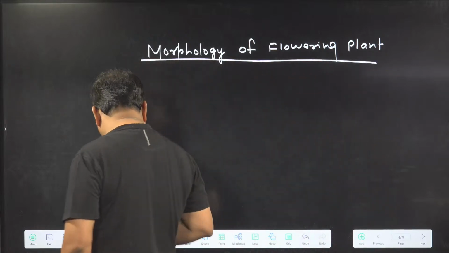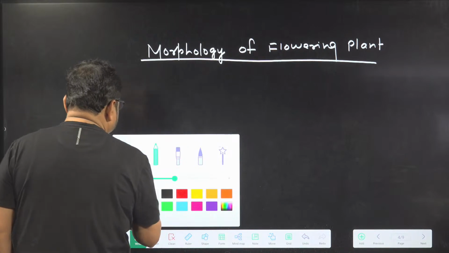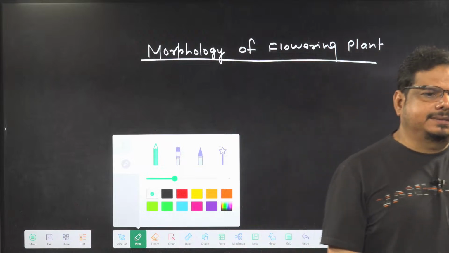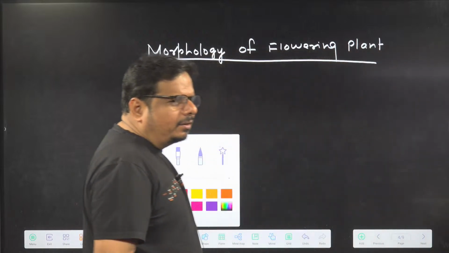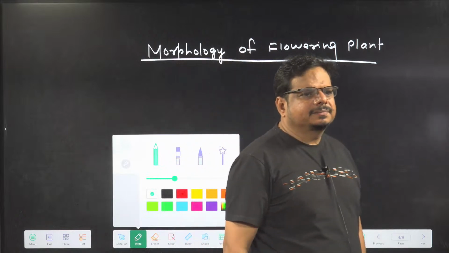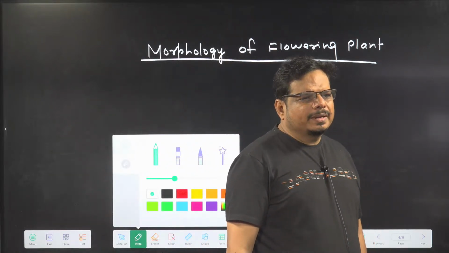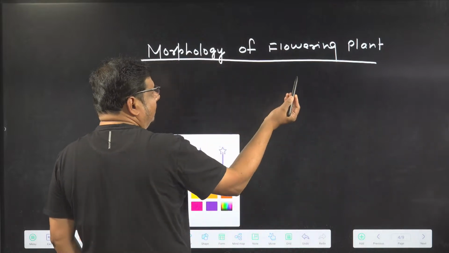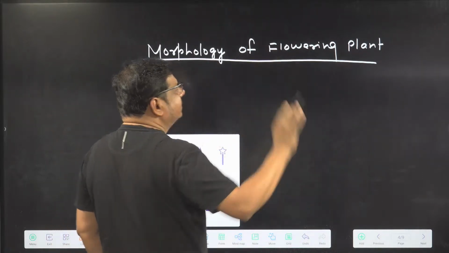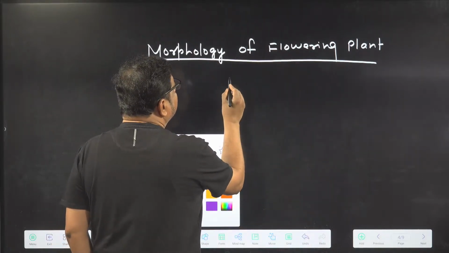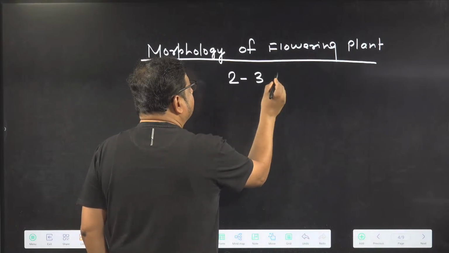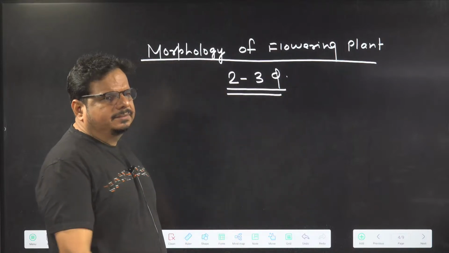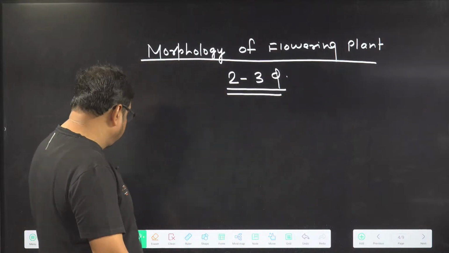So we are starting with a factual chapter, that is morphology of flowering plant. If we talk about the statistics of this particular chapter, overall average statistic, so 2 to 3 questions are asked in NEET from here. How many questions? 2 to 3 questions.